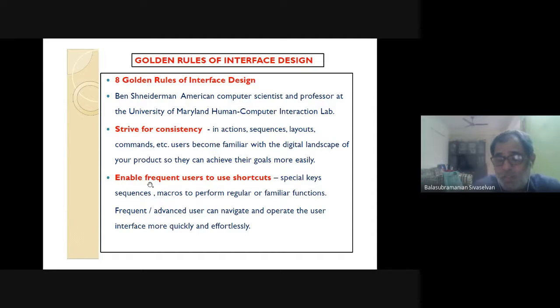And when you design solutions, right, design them keeping both the novice and the expert user in mind. The second point, right, enable frequent users with shortcuts, right? I think novice you understand, right? What is a novice user?